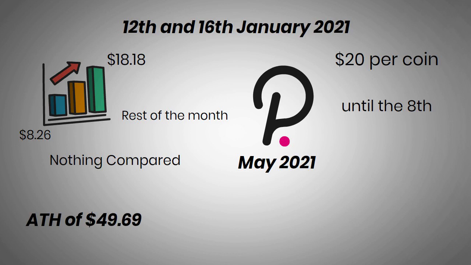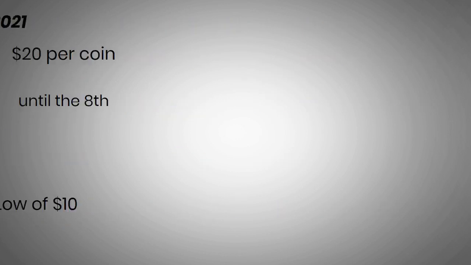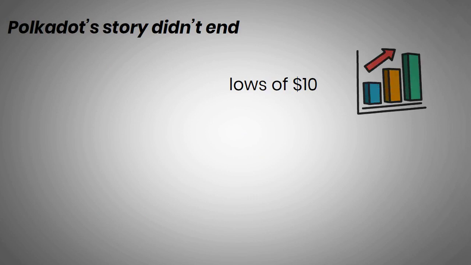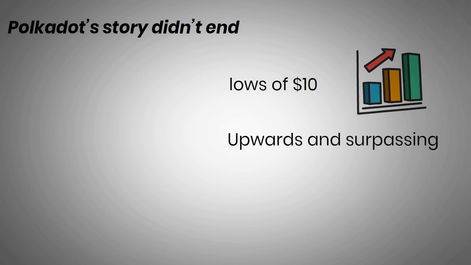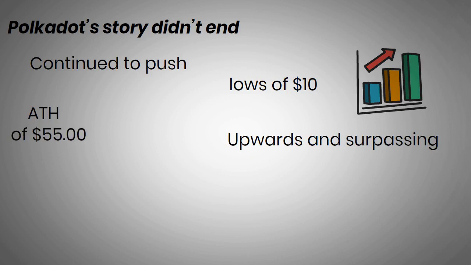However, like much of the crypto market after that, prices tumbled dramatically. After a few attempts to regain ground, DOT declined to a low of $10. Luckily, Polkadot's story didn't end there. After reaching lows of $10, DOT started to show strong signs of a recovery, gradually working its way upwards and surpassing $40 again by the 11th of October 2021. As it continued to push itself upwards, it hit its current ATH of $55 on the 4th of November.